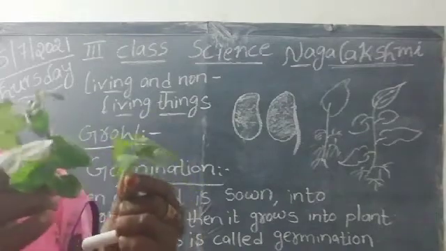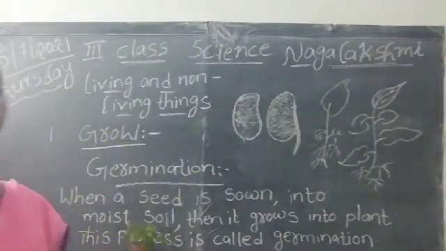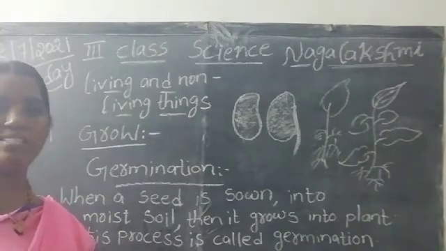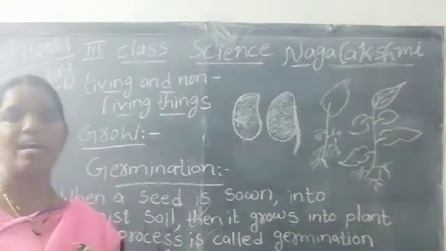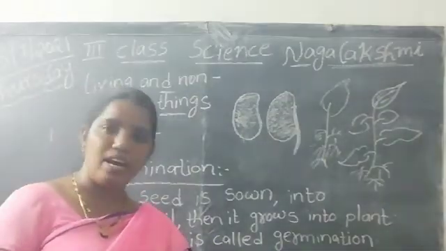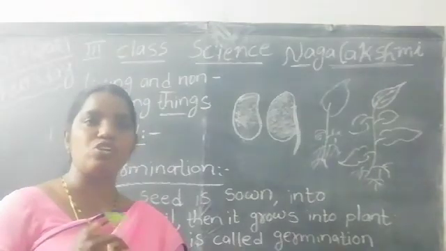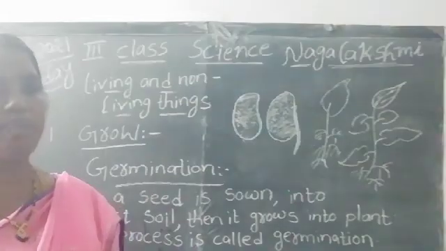When the plant grows in the soil, the climatic conditions are very important: weather, water, oxygen. These conditions are very important when the plant grows.